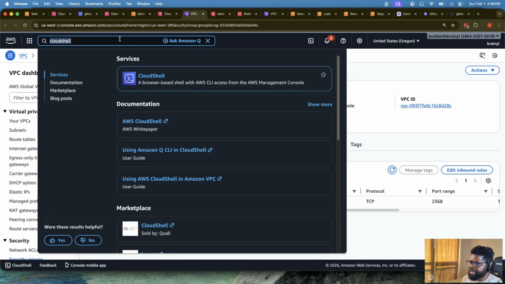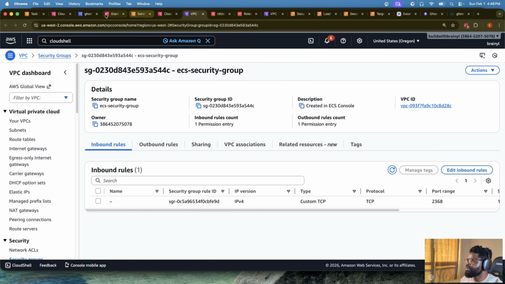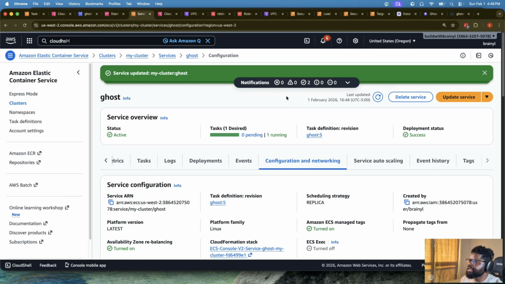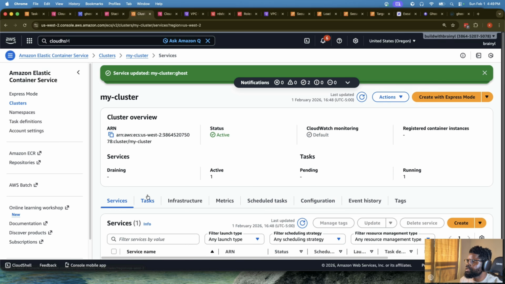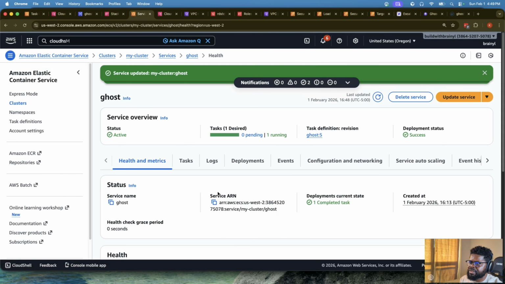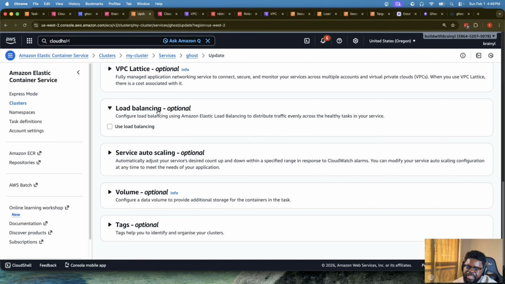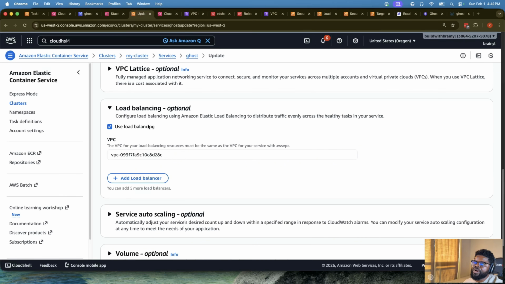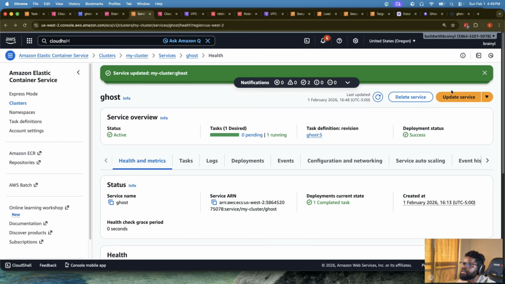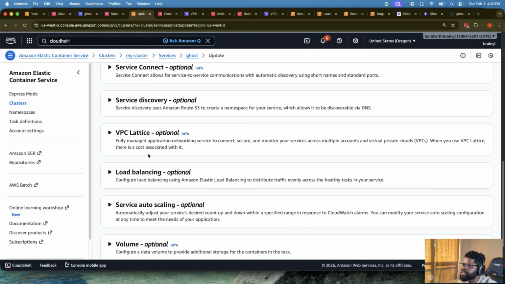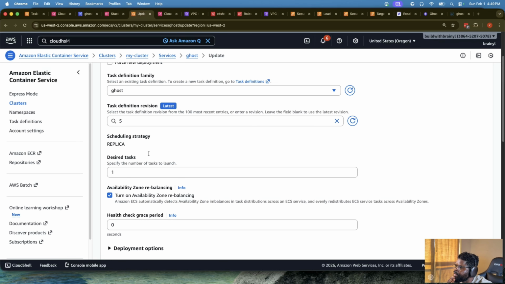So what we can now do is go to the service itself. We go to the target group, the service. We'll go to this service and then we'll update the service, okay? Remember there were some things we skipped. We skipped the load balancer at some point, right? This is where we want to tell it we need a load balancer now. So we update the service to use a load balancer. Where is the load balancer part of things?